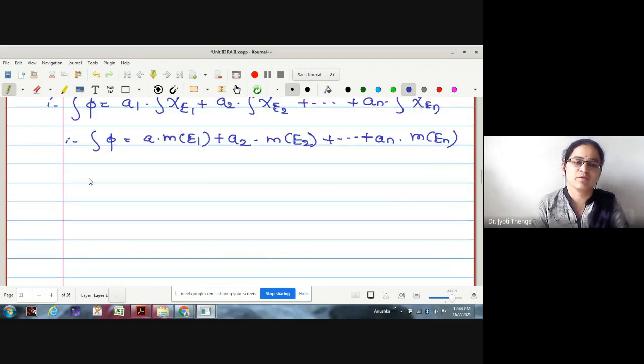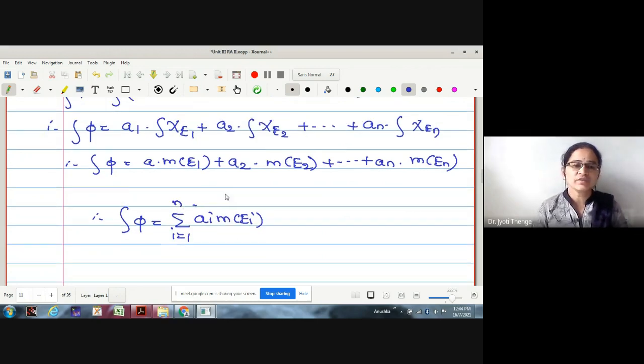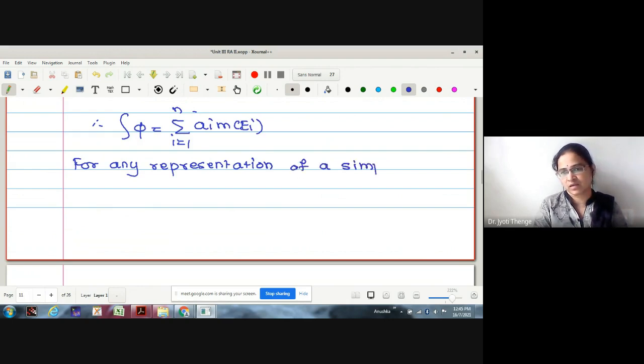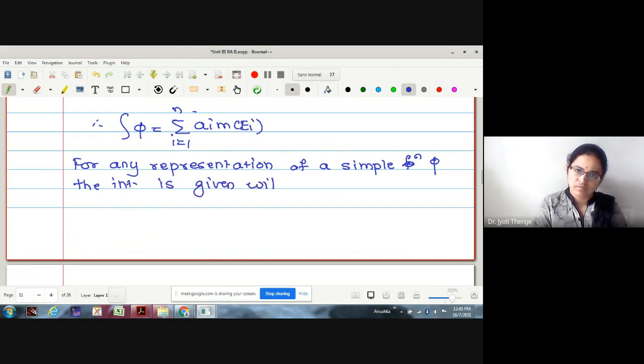So finally what we have obtained is summation a_i into measure of E_i. So what we have proved is, for any representation of a simple function phi, there is no restriction on the a_i and E_i, the integration is given with the same formula.